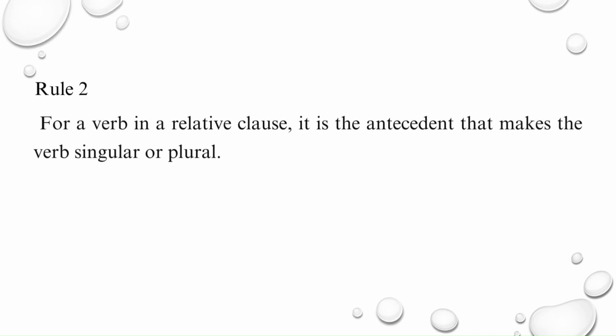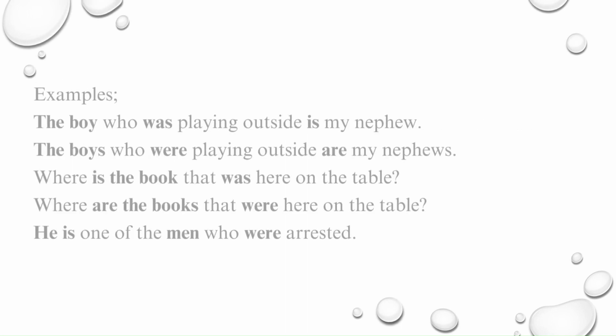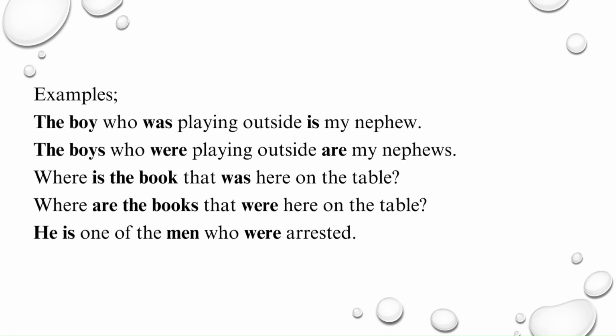Rule 2. For a verb in a relative clause, it is the antecedent that makes the verb singular or plural. Examples. One. The boy who was playing outside is my nephew. Two. The boys who were playing outside are my nephews. Three. Where is the book that was here on the table? Four. Where are the books that were here on the table? Five. He is one of the men who were arrested.